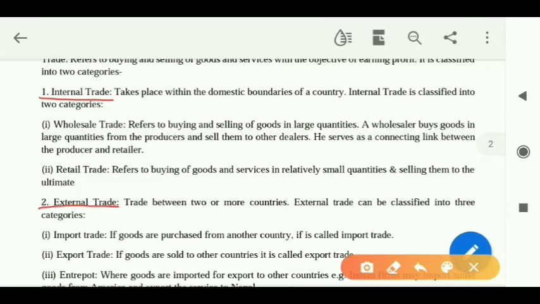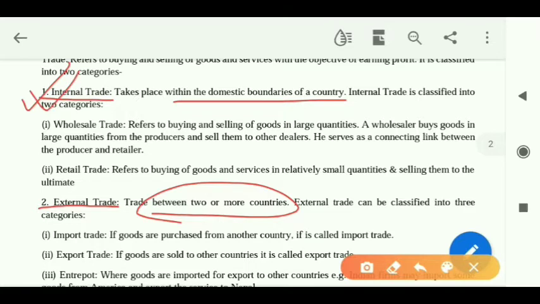What is internal trade? The trade happening within the domestic boundaries of the country. And what is external trade? Between two or more countries. That means if I am buying and selling within a particular country, for example India, then that trade would be called internal trade. And if I am buying and selling between two different countries, like from India to any other country, for example Germany, then such buying and selling between two different countries would be called external trade.